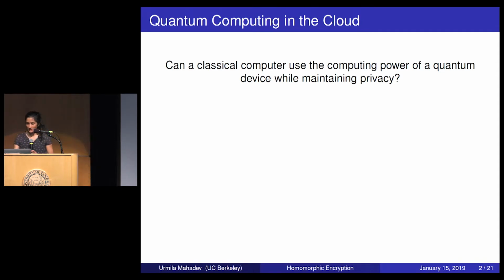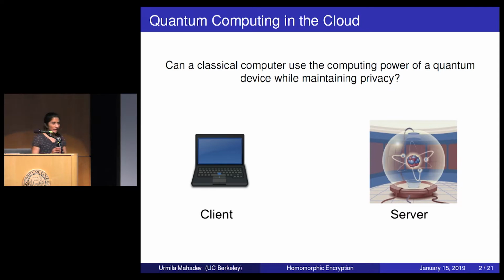So to see this a little bit more formally, you have a classical machine, which is referred to as a client, and a quantum machine, which is referred to as a server. The client is supposed to classically encrypt his data and send it over to the server. The encryption serves to hide the data, but we want an added property. We want the server to be able to perform a quantum circuit on top of this encryption.